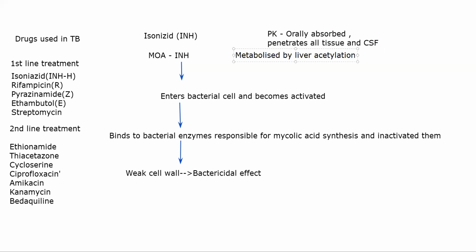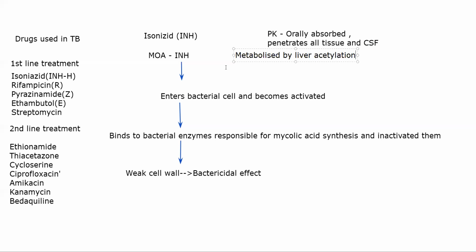In the liver, acetylation is a reaction wherein you add an acetyl group to the drug, or to any chemical, and you end up metabolizing it. Some people will be fast acetylators and some people will be slow acetylators. The difference it makes is that T half will change in the patient. Fast acetylators are those people who produce a lot of acetyl enzyme and metabolize the drug faster, whereas slow acetylators metabolize the drug slower.